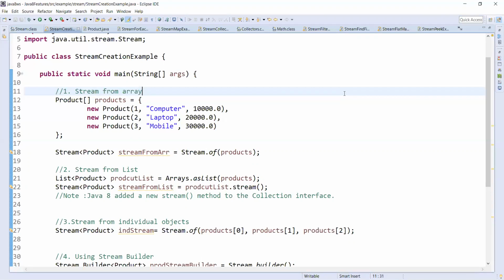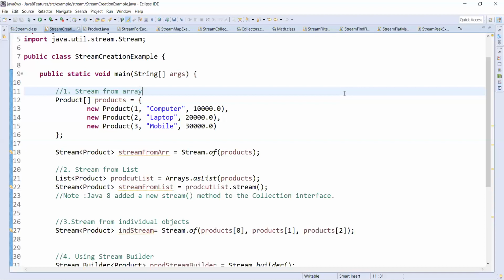A stream doesn't store any data, and it is not a data structure. As I mentioned, a stream is just a wrapper around a data source. Streams support functional style operations like lambda expressions.